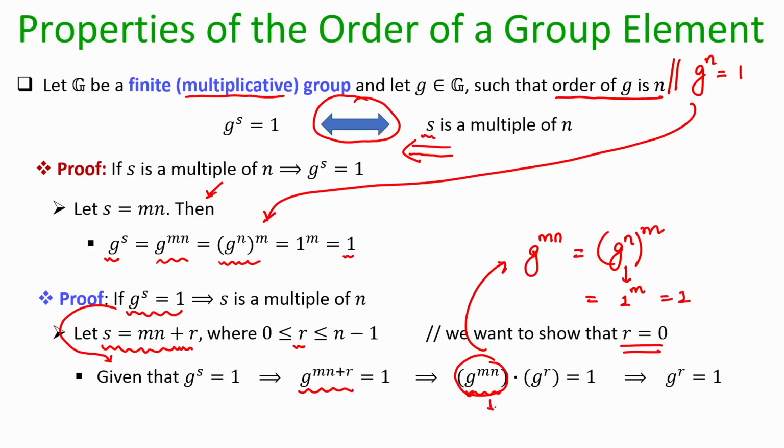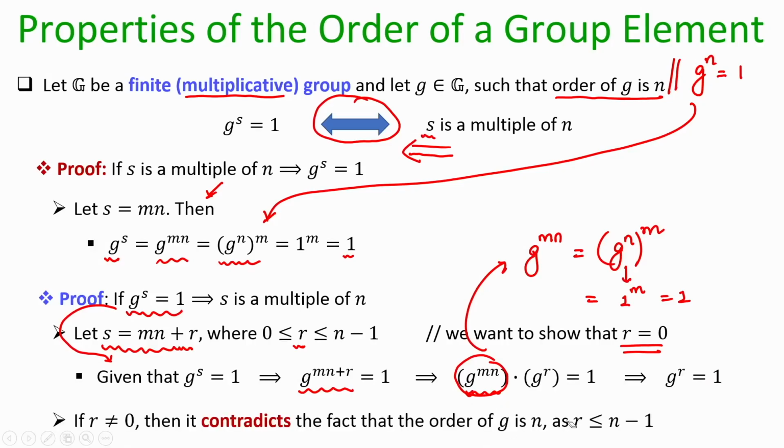That means this is the identity element or 1, and 1 multiplied with g power r will give me the element g power r itself. So, I get g power r is equal to the identity element. So, remember that my range of r is 0 to n minus 1.